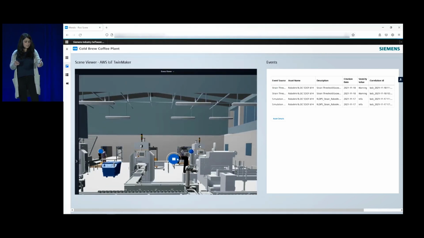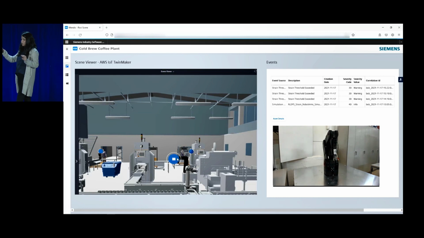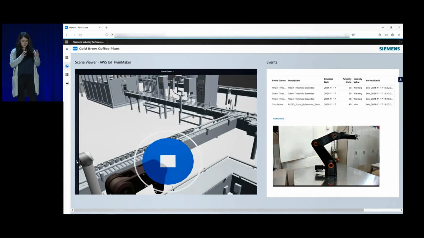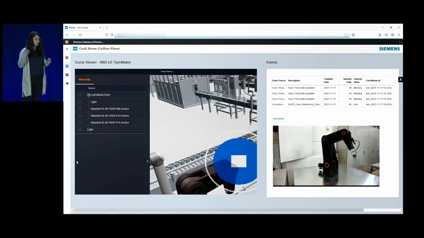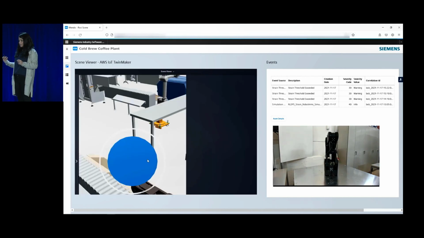In this case, the data is coming from MindSphere, as well as interactions that enable you to immediately switch to detailed context about these assets or this coffee brew line, coming from tools such as SimCenter or coming from PLM tools such as Teamcenter.